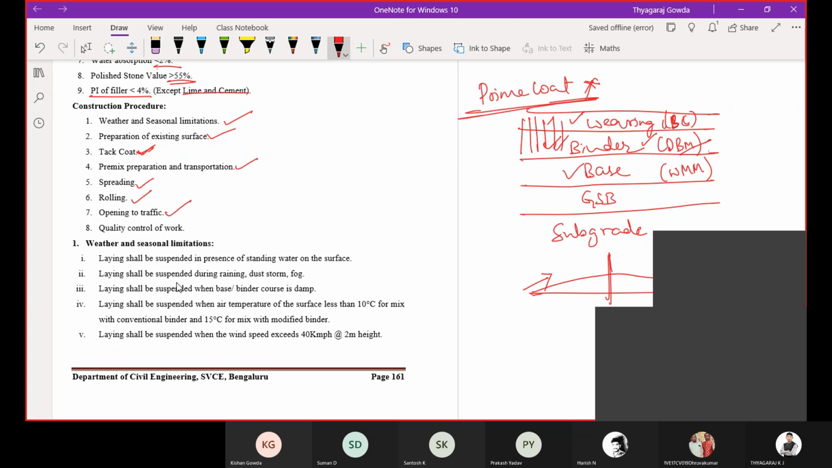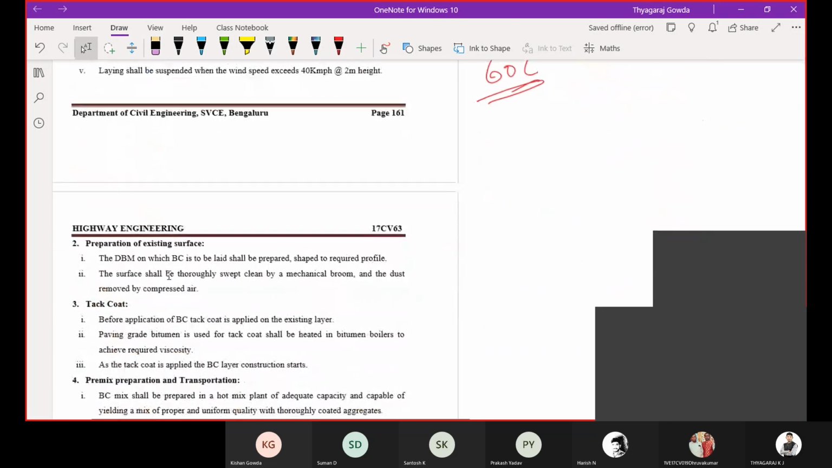Then opening to traffic. Here also, since it is a bituminous mix layer, the layer is not opened to serve the traffic till it cools to 60 degrees Celsius. Till it cools to 60 degrees Celsius, we are not supposed to let the traffic in. Then quality control work, that is, during construction, before construction, and after construction we are going to consider. Weather and seasonal limitations we have already known.